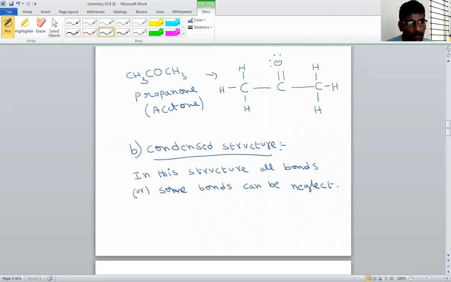So in this structure, all bonds or some bonds can be neglected. So when we are neglecting bonds, then the structure is called condensed structure.